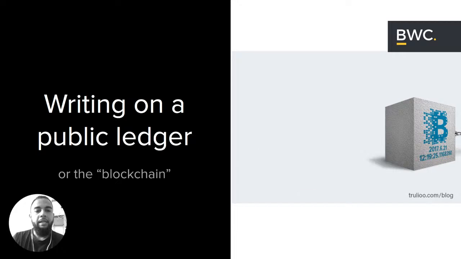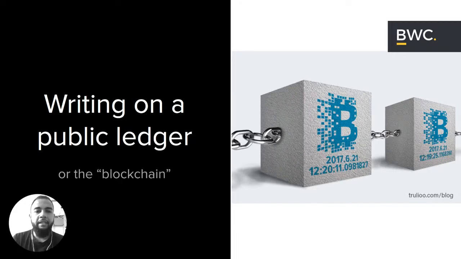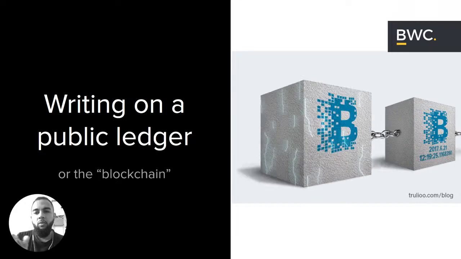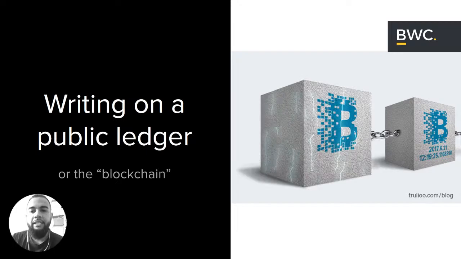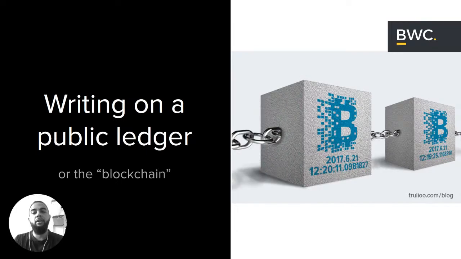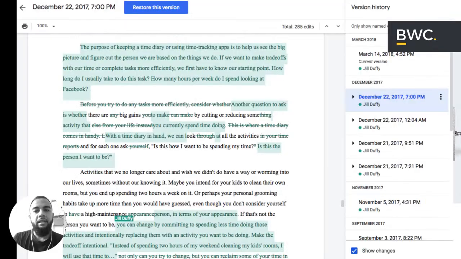Now, the interesting thing, as you can see in this animated image, is that with each block, what's being stamped is the date and time, and also the data contained within each block. This is the equivalent of the version history within Google Docs.